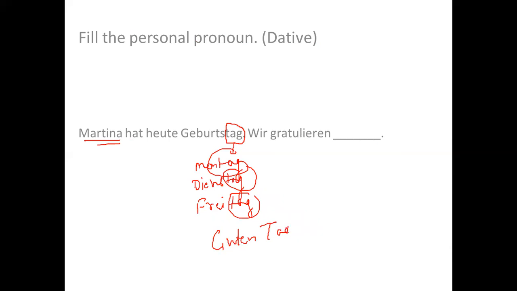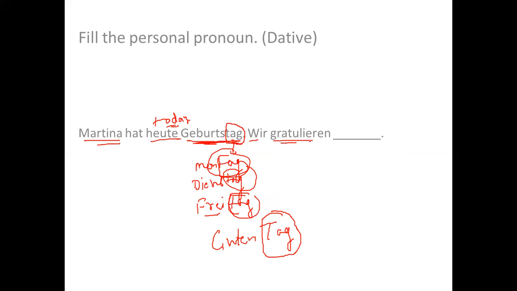Guten Tag, good day. So what is the meaning of Tag? Day. Freitag, Friday. Montag, Monday. Similarly here, Geburtstag means birthday. Heute is today. Martina has a birthday today.